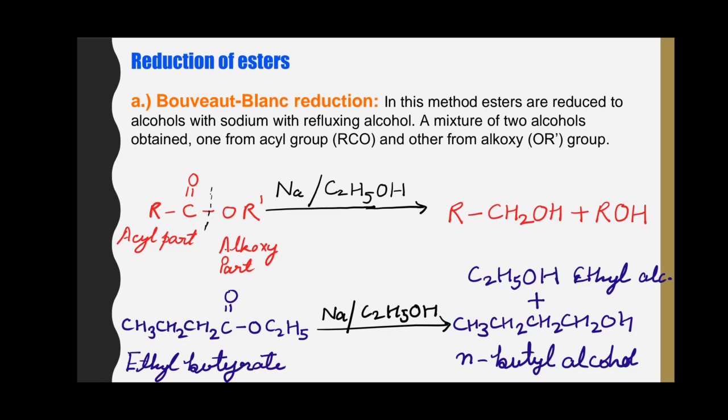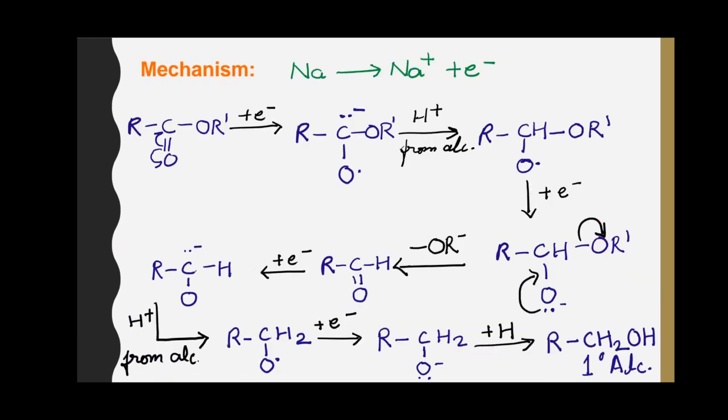Here, this is ethyl butyrate. When this molecule reacts in presence of sodium metal and ethanol, it produces n-butyl alcohol and ethyl alcohol. Mechanism of reduction involves a number of steps in which an electron is transferred from sodium metal in each step.